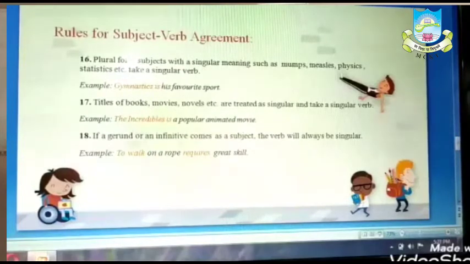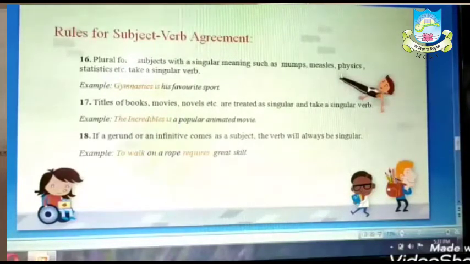verb. Now if a gerund or an infinitive comes as a subject, the verb will always be singular. Now see the example. To walk on a rope requires great skill. So the subject starts with an infinitive.